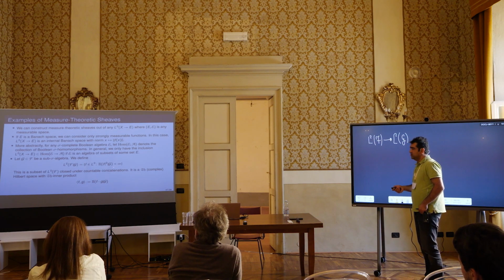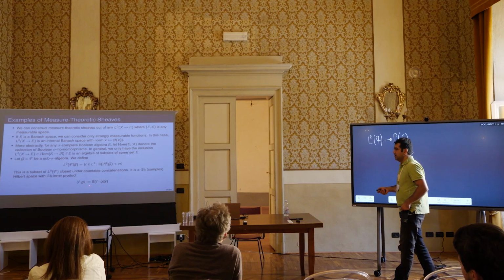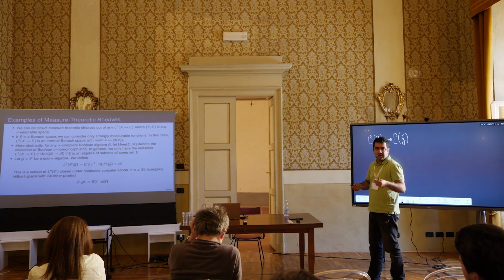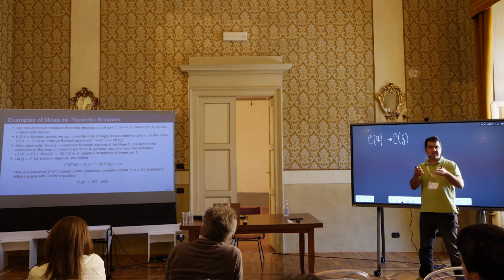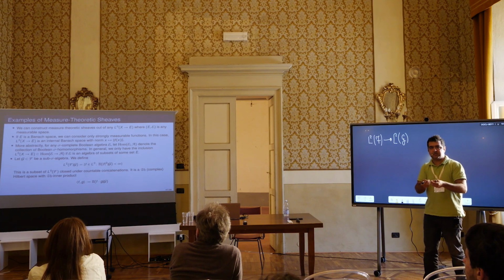Then one can show that this object can be interpreted as, or is internally, a Hilbert space, with the following inner product, where the inner product between those measurable functions is just given as the usual Hilbert space product, but you replace expectations with conditional expectations.